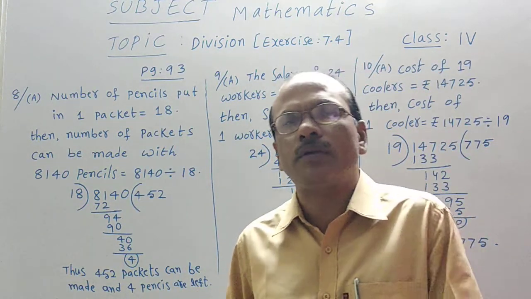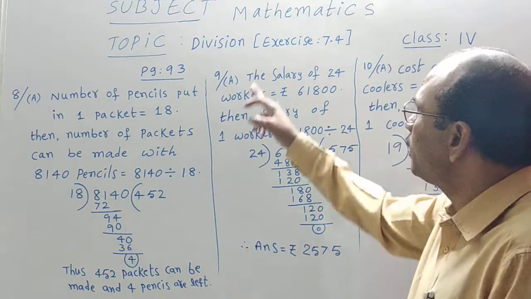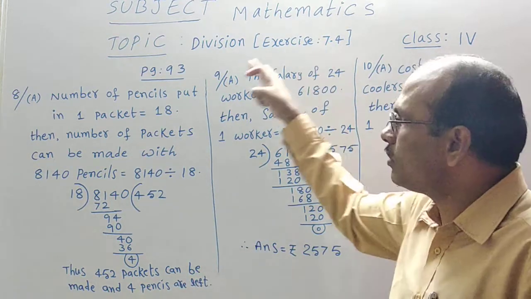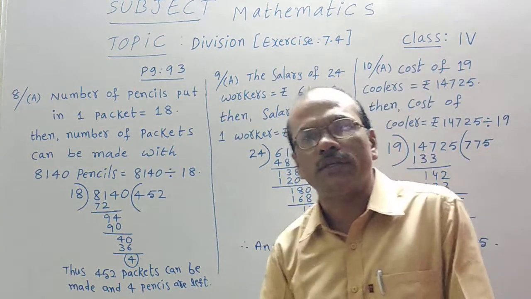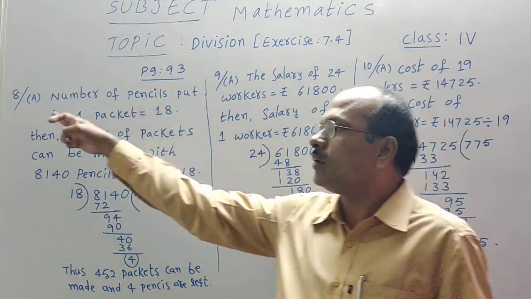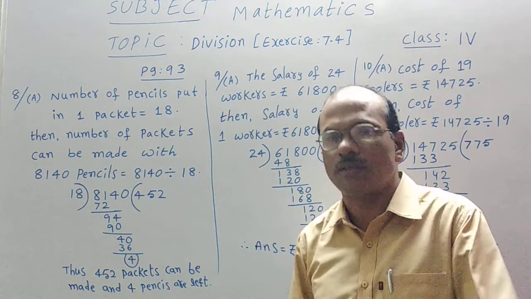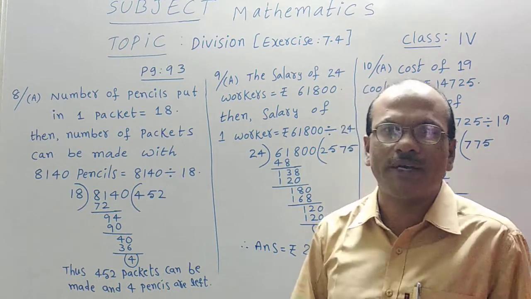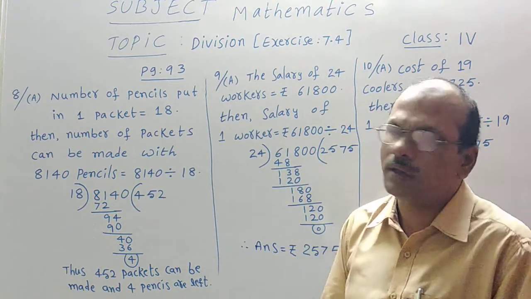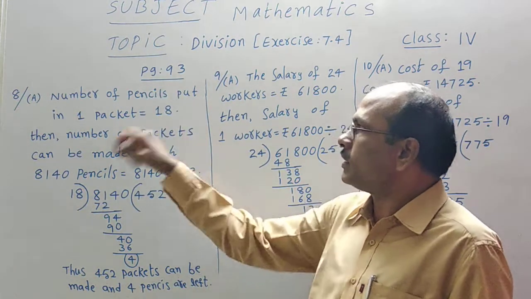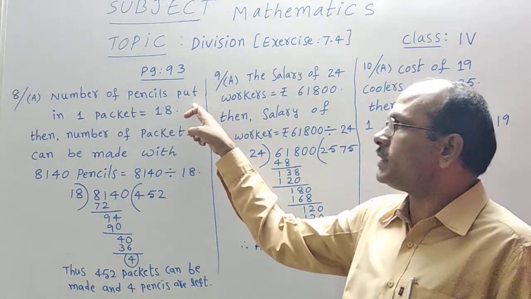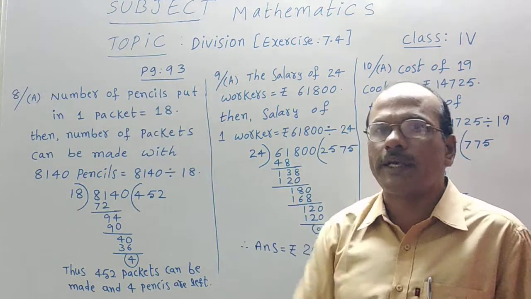We were in the chapter Division, exercise 7.4, page number 93. Let us see question number 8, verbal sums. Few steps are required, chapter division. Okay, page number 93. Number of pencils put in one packet.